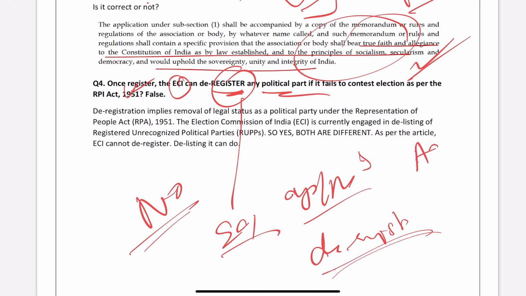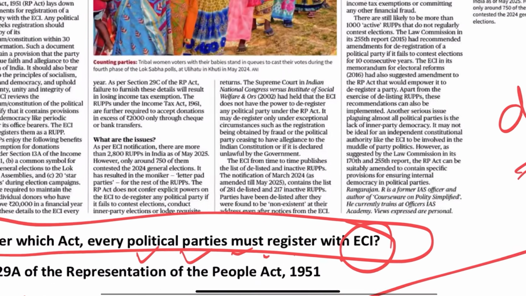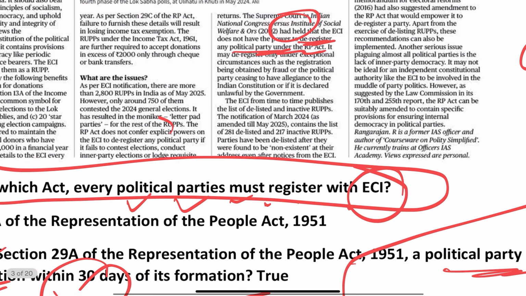It's not mentioned in the Act. As per the Supreme Court judgment also, it's not mentioned. और ये article में देखो आप यहाँ पे, it's a Supreme Court judgment. Cannot deregister any political party under RP Act. Written here explicitly, power ही नहीं है.